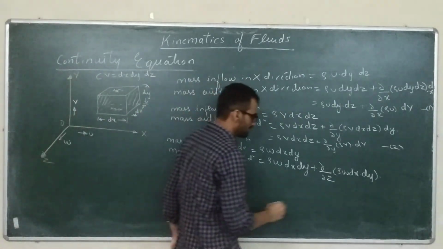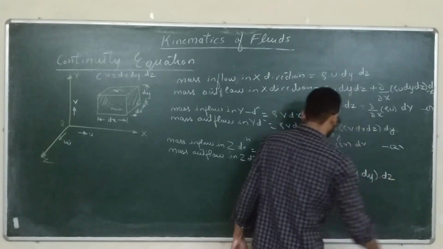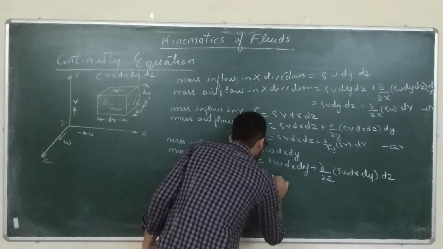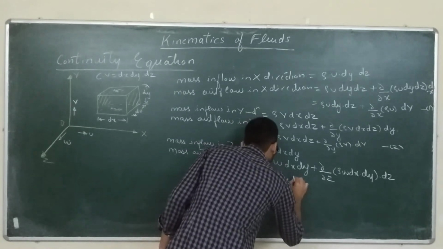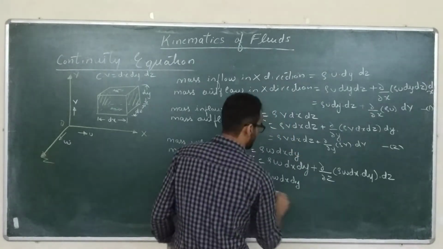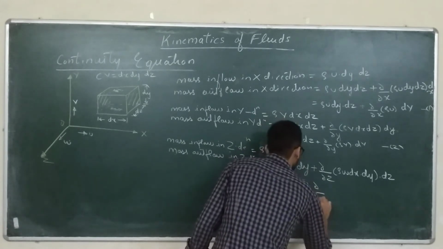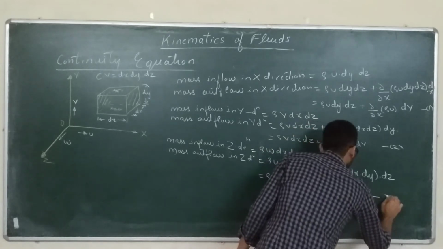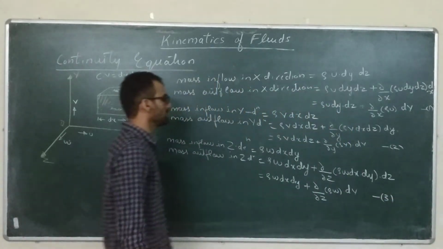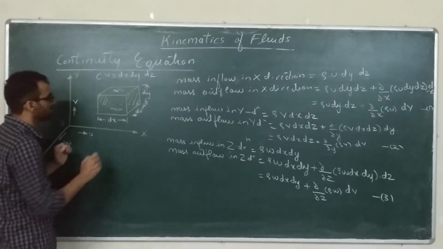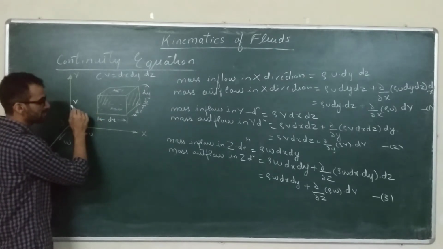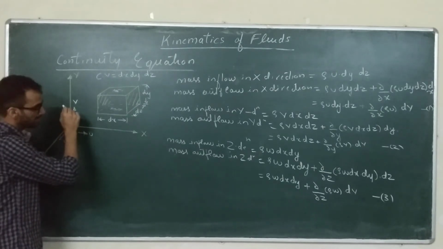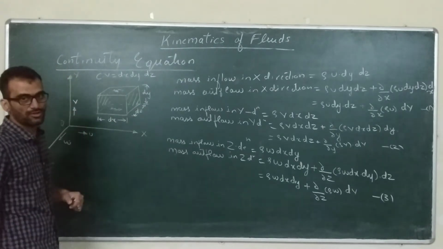So multiply it by dz. Again this dx dy dz can be written as dV. So this is your equation number 3. So we have got all the mass inflow and outflow rates now. I know how much mass is coming in x direction, y direction and z direction, all the 3 directions.